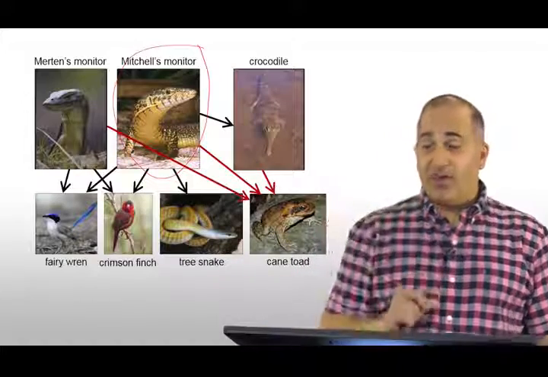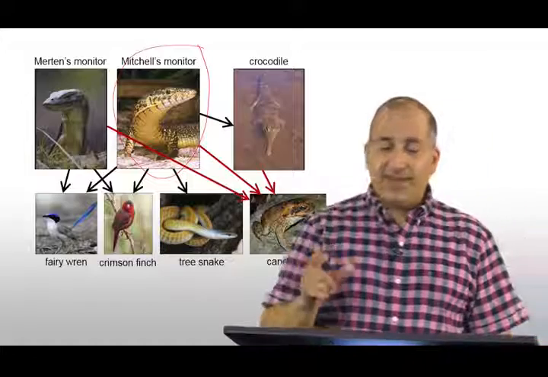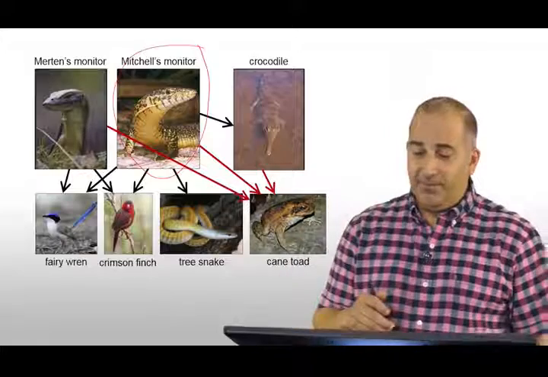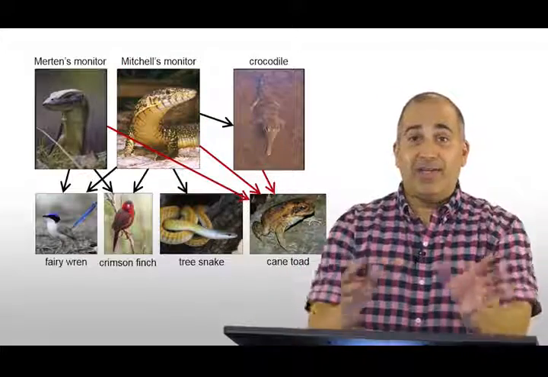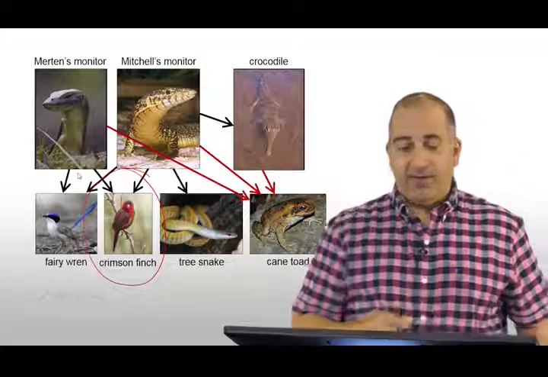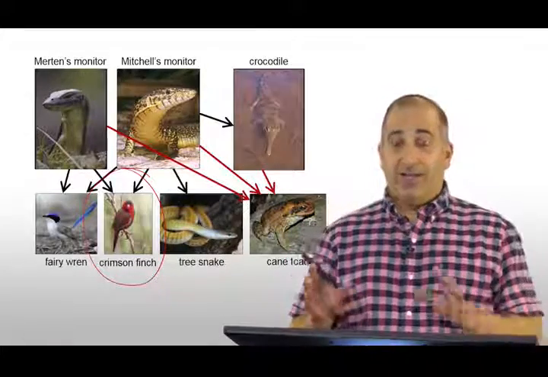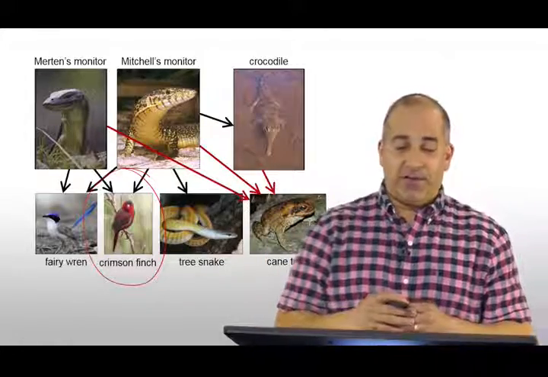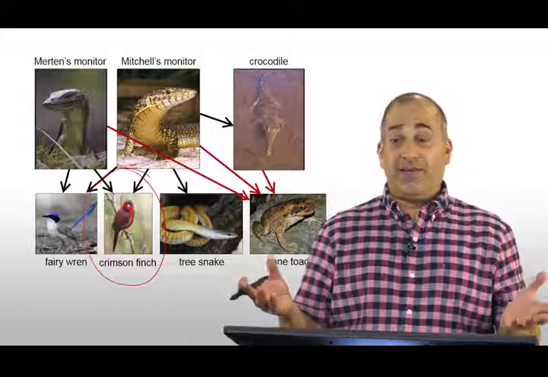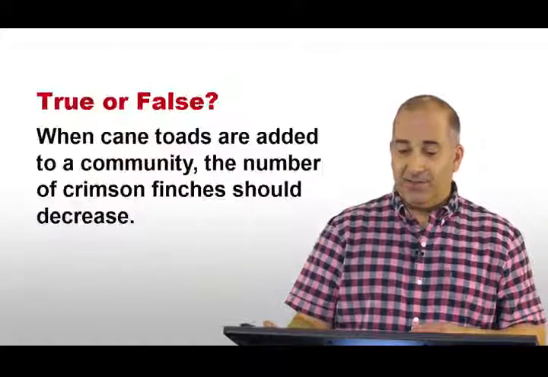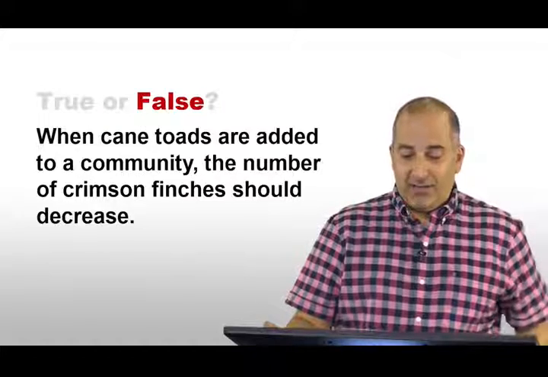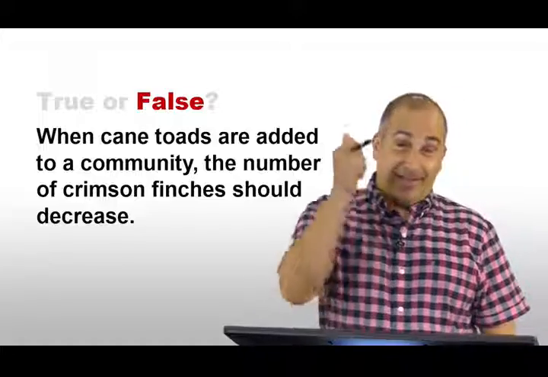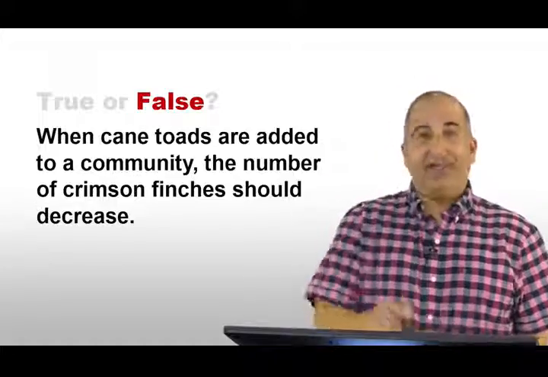And of course, it's the very small young crocodiles, again, at the nestling stage, that is the biggest threat of having to worry about a monitor eating them. But in this case, we can imagine all kinds of indirect effects. Now, the obvious one, however, is that because many predators of cane toads are also predators of crimson finches, and cane toads have a toxic influence on those predators, the crimson finches should actually benefit from the introduction of cane toads. And so, you should say, false. The number of crimson finches should increase. That's false. Should increase, if anything. I was just reading it blindly there.